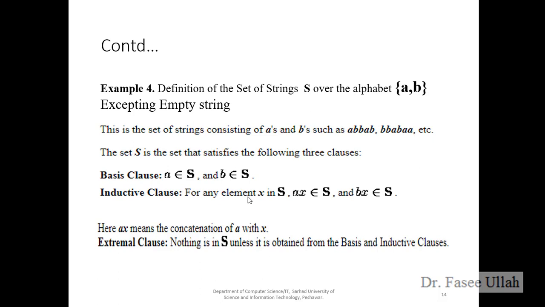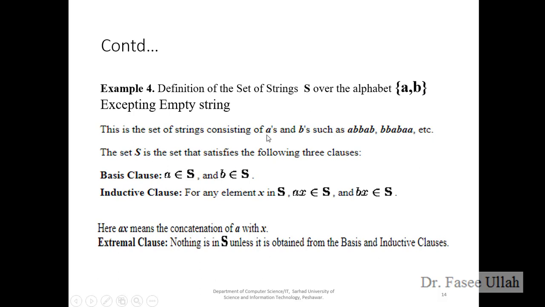Fourth example, we have the definition of the set of strings. We have a language or set which is denoted by S. In this set of strings S, we have the alphabets A and B, excepting the empty string. So this is the set of strings consisting of A and B, such as AA, A, B, B, B, A, B, B, B, A, B, A, and so on. This is one of the very basic rules.